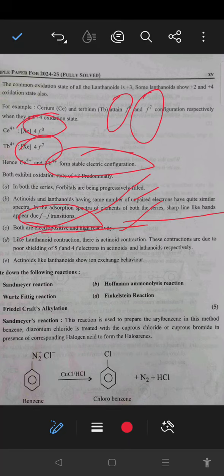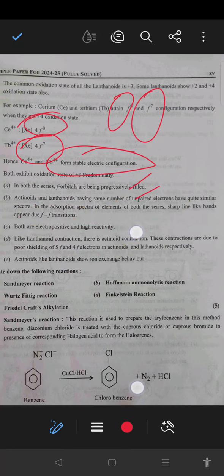Both are electropositive and show high reactivity. And like lanthanide contraction, there is actinide contraction. The contractions are due to the poor shielding effect of 4f and 5f electrons in lanthanides and actinides respectively. Actinides, like lanthanides, show ion exchange behavior.